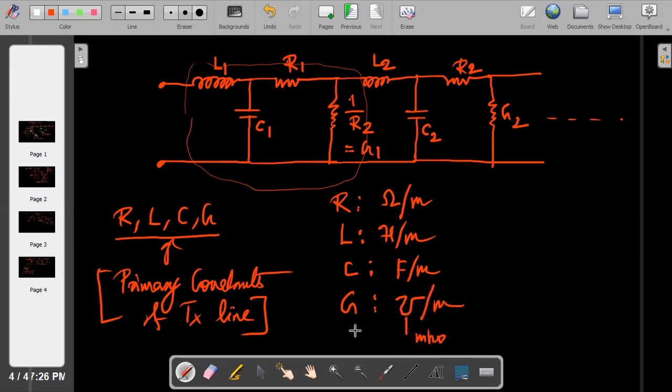This is ohm, so this is your conductance. Please remember, whatever you are writing, it will be in mho per meter, per unit length, because the length is very big. I am again repeating, this is your transmission line. The length is very big, so we are always expressing in terms of per meter. Whatever analysis we will be doing, per meter only.